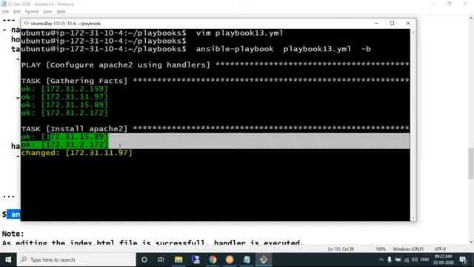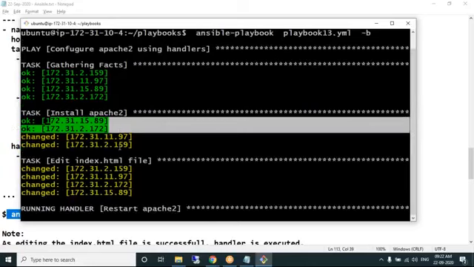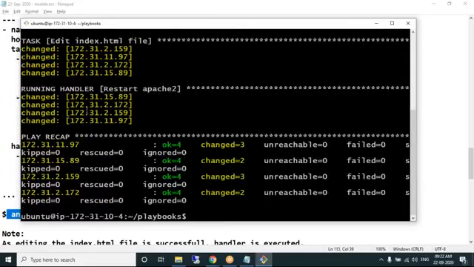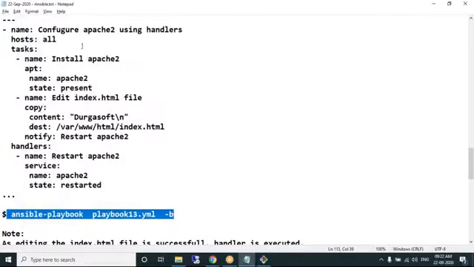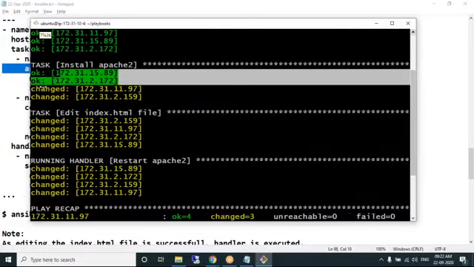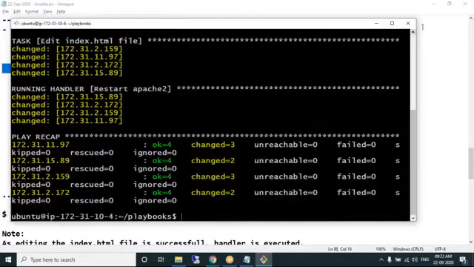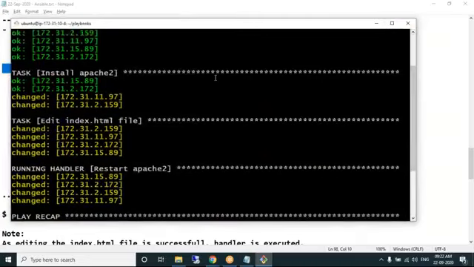In one machine it is not installed, so it is getting installed. The fourth machine also is not installed, it's getting installed. Editing index.html file, yes, yellow color. Two tasks, right? One is installing Apache2, completed. After that, the second task is editing the index.html file, done.